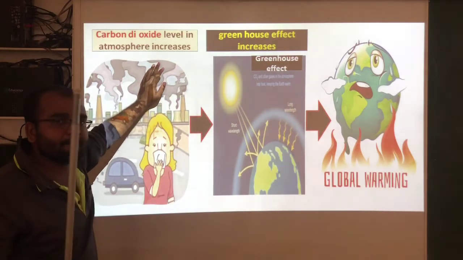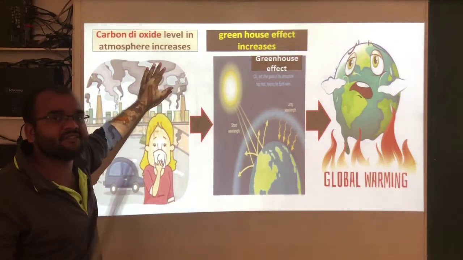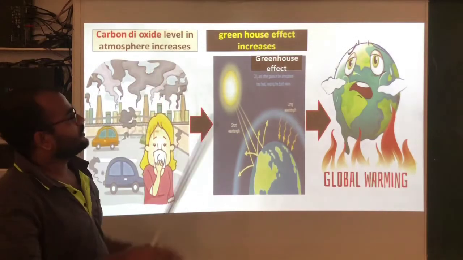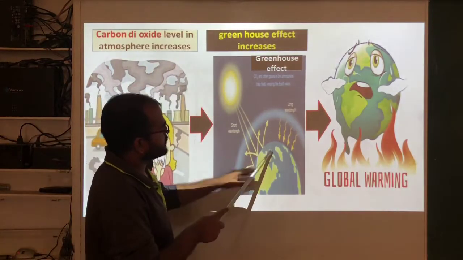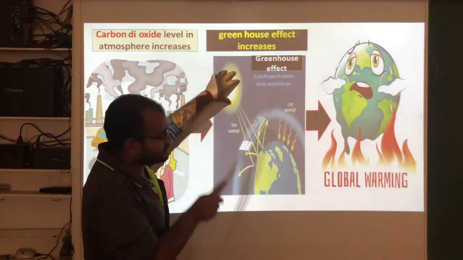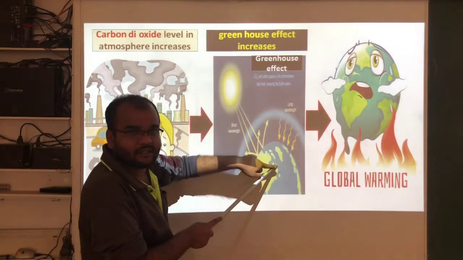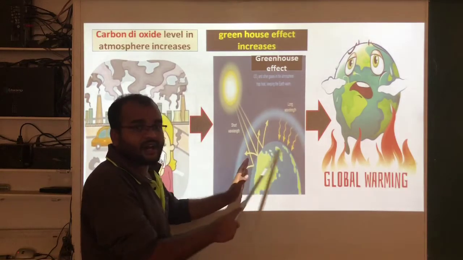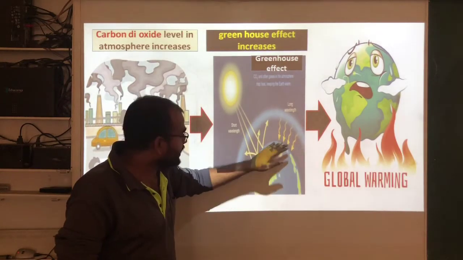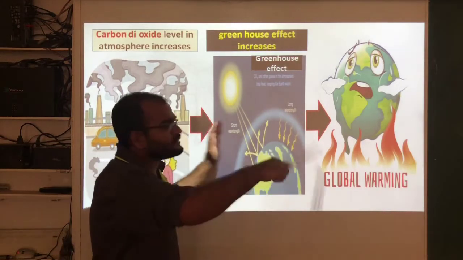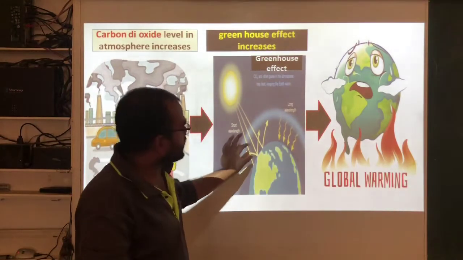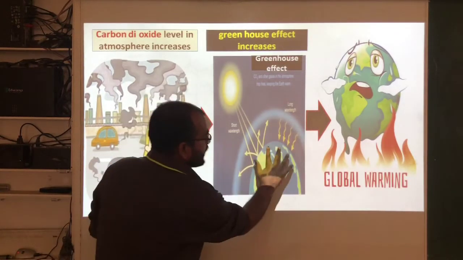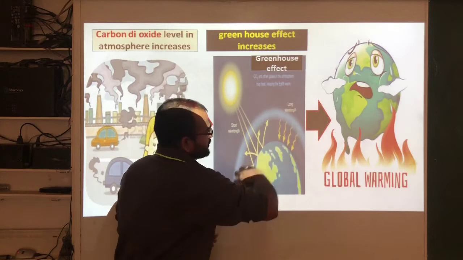Actually, because of carbon dioxide, we have one good advantage also. Now see here. This is the sun and this is the earth. From the sun, rays are falling onto the earth surface. Around the earth surface, atmosphere is present.